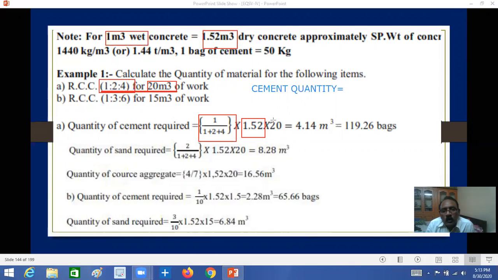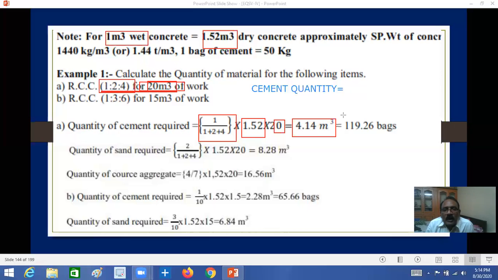So into 20, as the problem asks for 20 cubic meters, that is equal to 4.14 cubic meters. As you know, 1 bag of cement is 50 kgs.